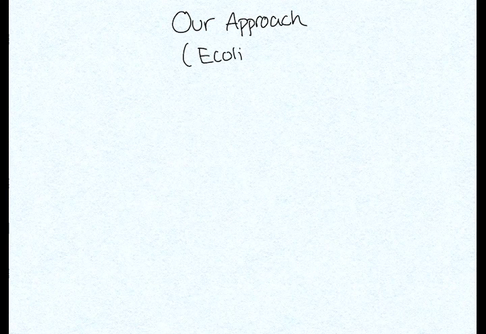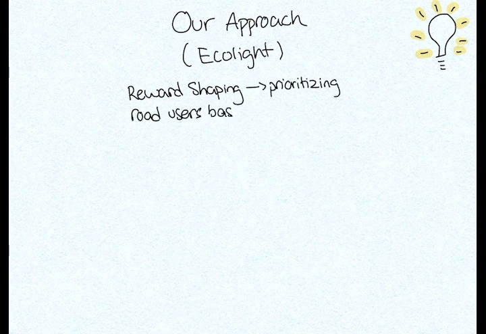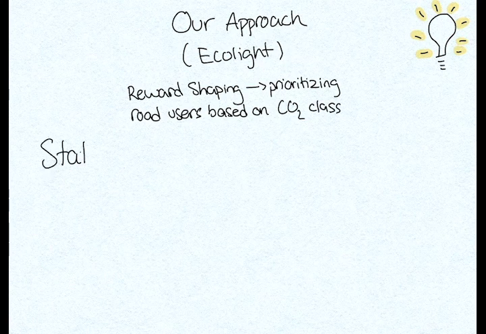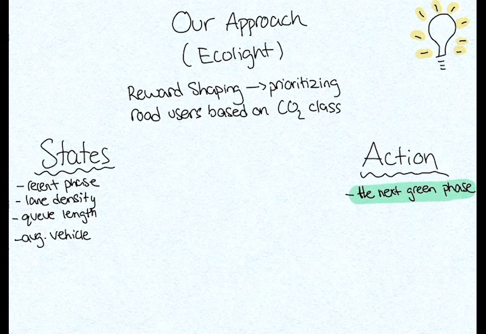So what exactly is Ecolight? Ecolight is a reward shaping technique which prioritizes road users based on their CO2 emission class. The states of the system include the most recent phase, the lane density, queue length, and the average vehicle type of incoming lanes. The action includes the next green phase.